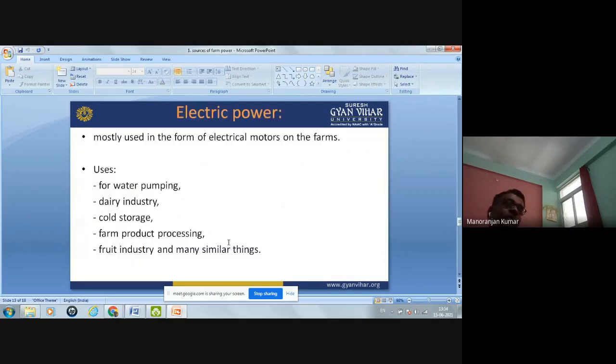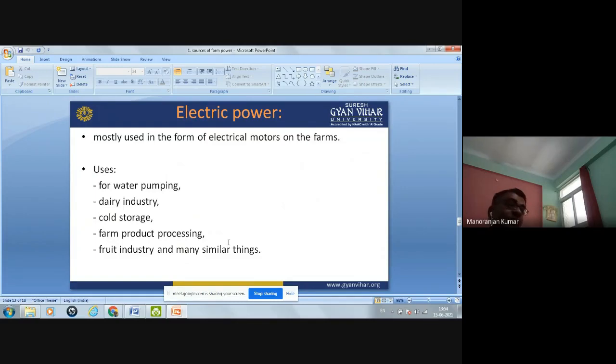Other sources of farm power on the farm is the electrical power. This is one of the important power nowadays because all the machine works on the electricity, and that's why this power is very important. Okay? So this type of power is mostly used in the form of electrical motor on the farm. And what are the uses of this type of power? Uses are it is used for pumping the water from the well, from the canal, from the river, everything.